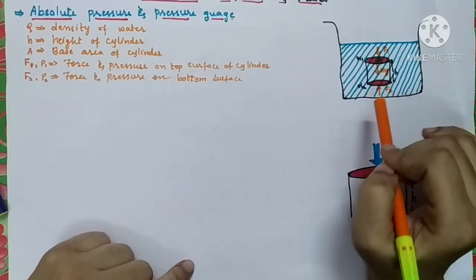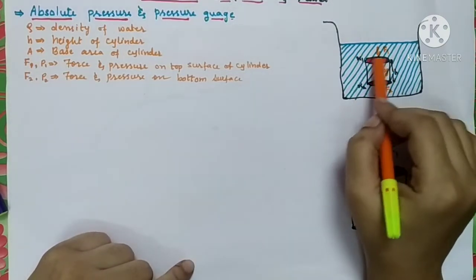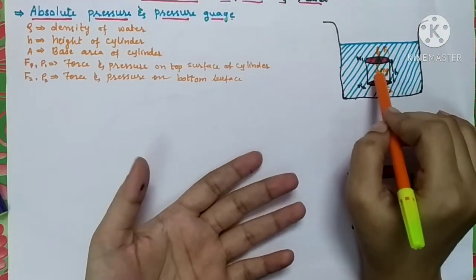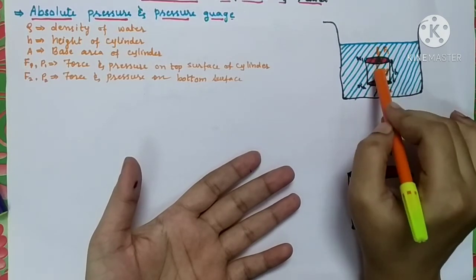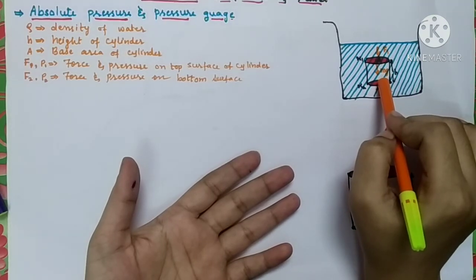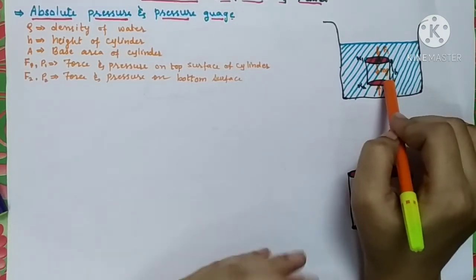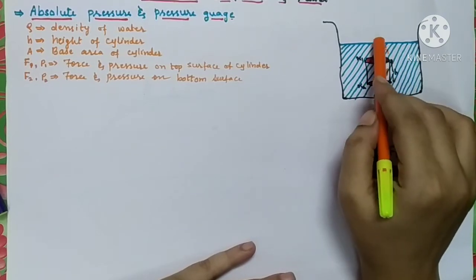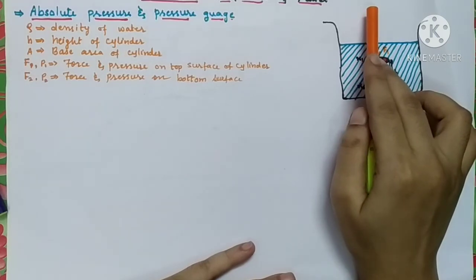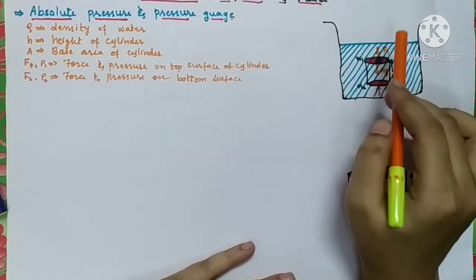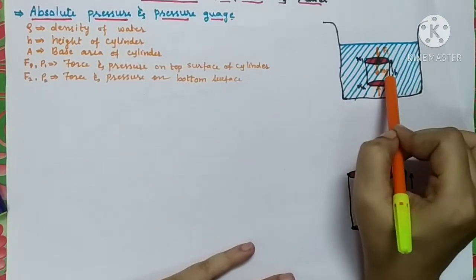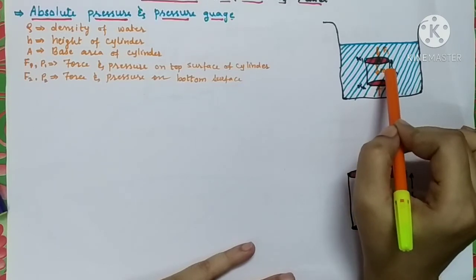For that, we will have to assume one imaginary cylinder. Instead of an imaginary cylinder, you can consider yourself as an example. Suppose you are at this particular point where the cylinder is placed and you are feeling the pressure exerted by the liquid. Remember that you are not on the surface of the sea, not at any point above the sea level. This cylinder or this observer is completely within the liquid.